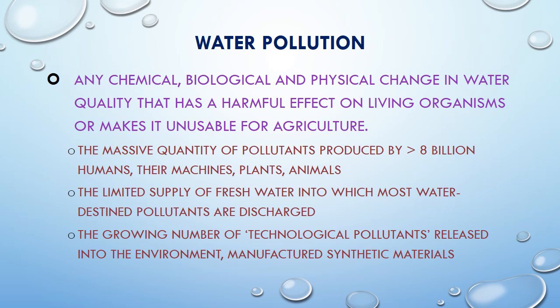In terms of chemical change, water is a polar solvent, and it has the ability to dissolve a lot of salts and chemicals, and that increase of chemical constituents in the water is called a chemical change. So water has a simple formula, two hydrogen and one oxygen, but an increase of other contamination in the form of metals, heavy metals or other organics, we can call a chemical contamination of the water.